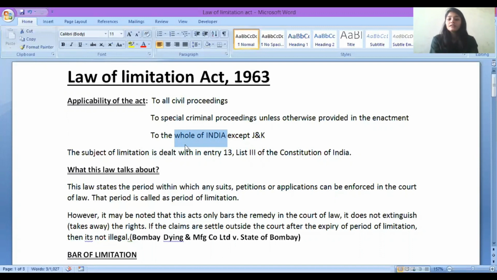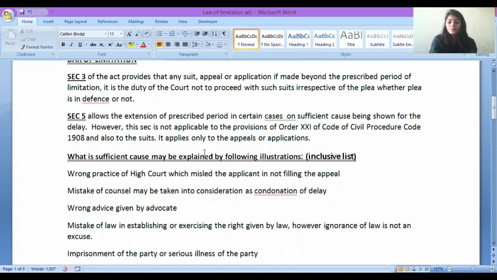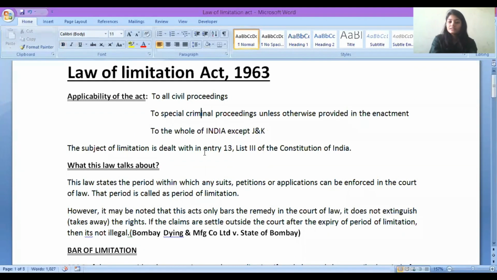Now, where is this Law of Limitation Act given? As we all have studied Constitution of India, this limitation topic is given in entry number 13. Where is it given? Entry number 13. If you can see here, entry 13, list 3 of Constitution.